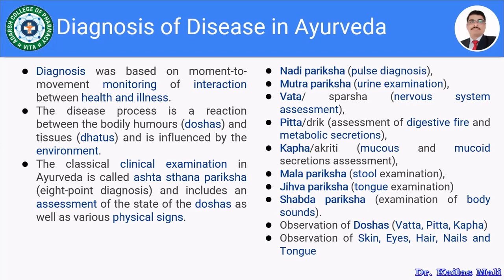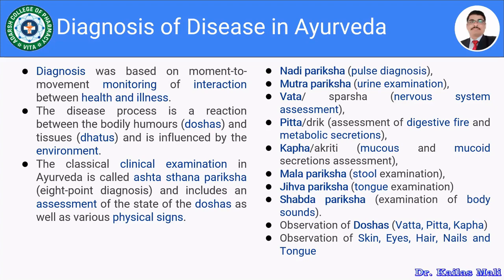Then the Vata, which is related to the Sparsha, where we assess the nervous system. Then Pitta, which is related to the assessment of digestive fire and metabolic secretion. Then Kapha, which is related to the Akriti, that is the assessment of mucus and mucoid secretion. Then Mala Pariksha, which is the stool examination. Then the Jiva Pariksha, that is the tongue examination. Then Shabda Pariksha, that is the body sound.